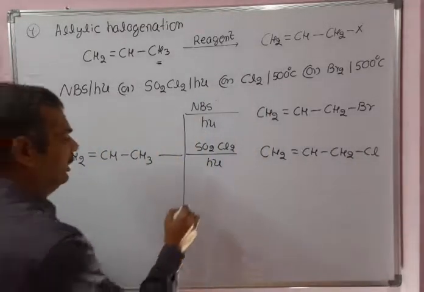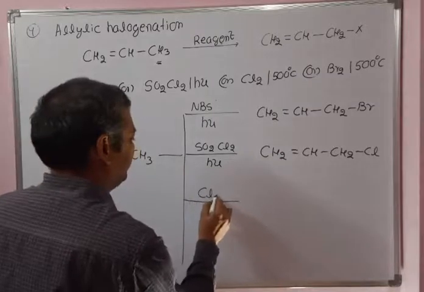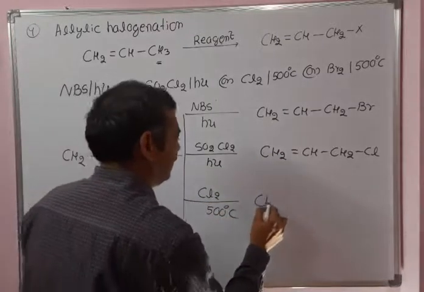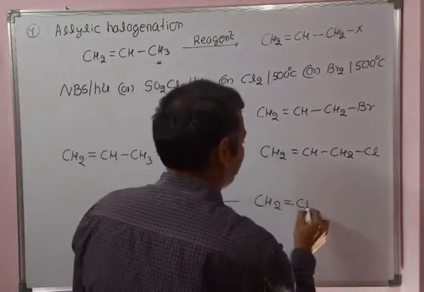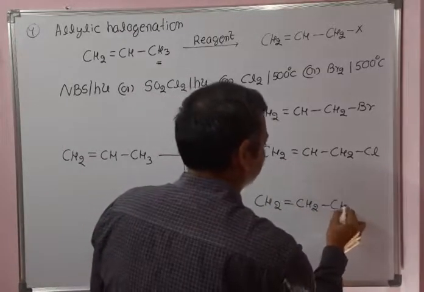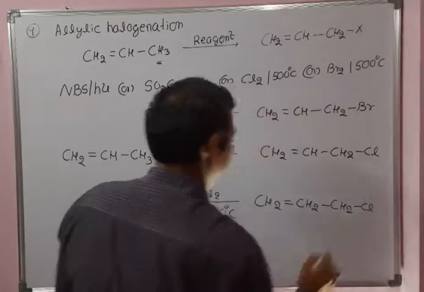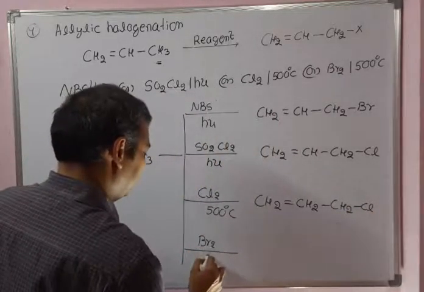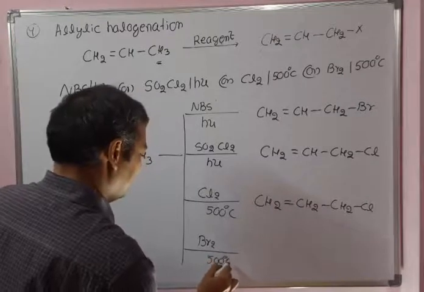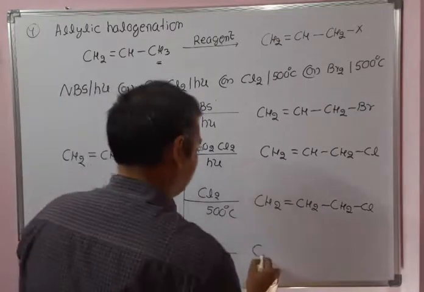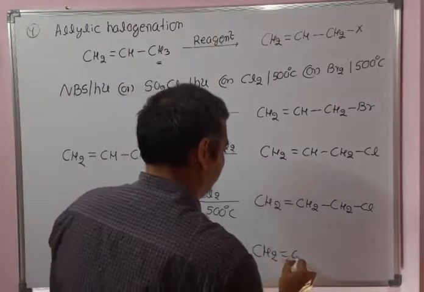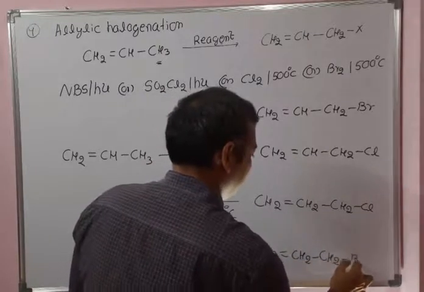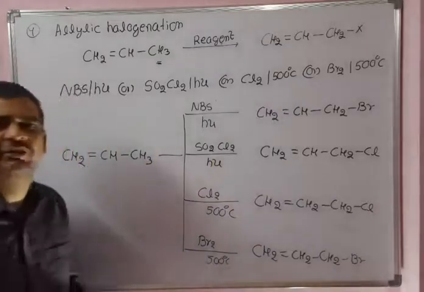Then chlorine at 500 degrees centigrade. It's a free radical substitution reaction. Allylic halogenation will take place, giving CH2Cl. Then bromine at 500 degrees centigrade. Allylic bromination will take place, giving CH2Br. So for allylic halogenation, these reagents are very useful.